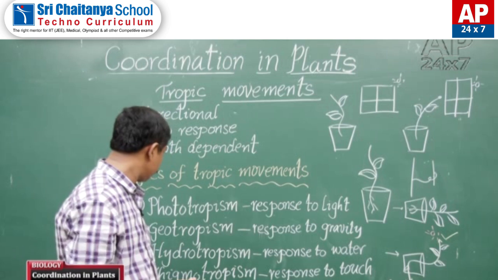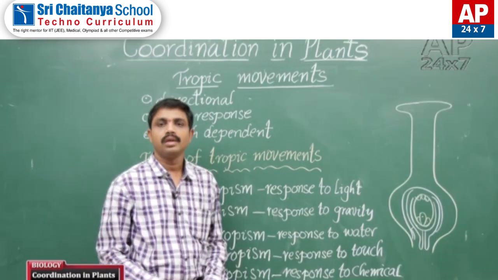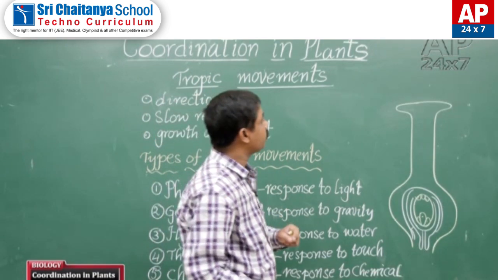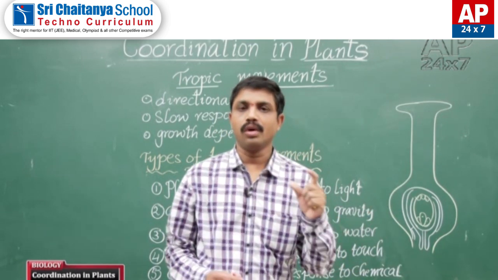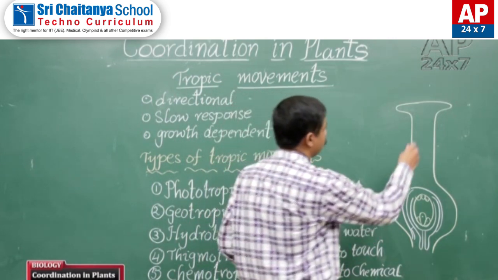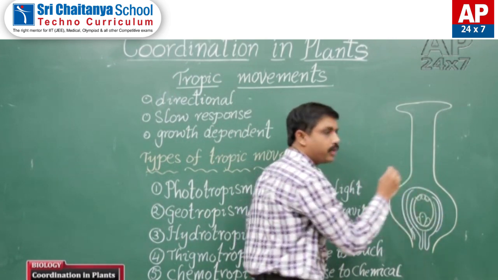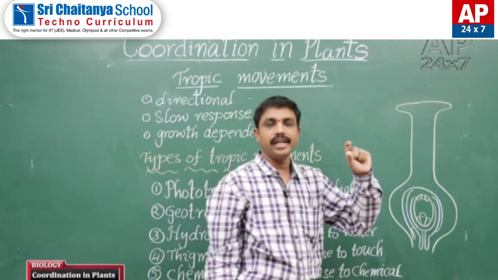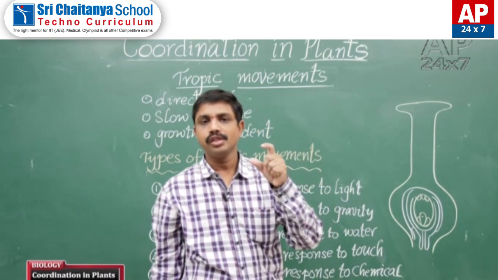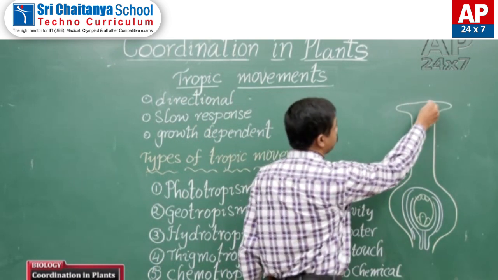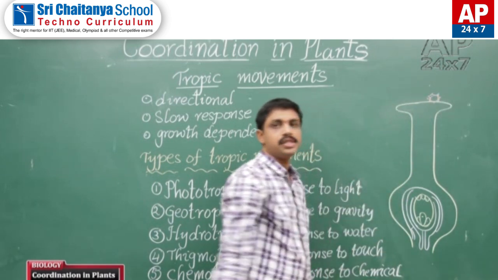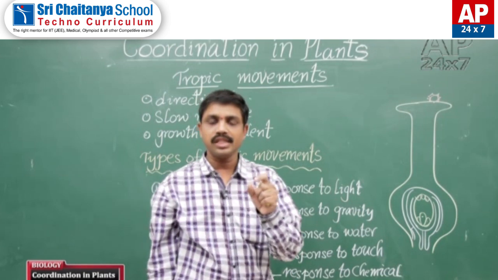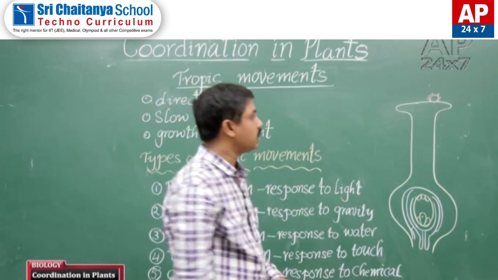And the next one is chemotropism. At last, in chemotropism, this is the carpel, the innermost whorl of the flower. It consists of stigma, style and ovary. The stigma secretes sugars. Whenever the pollen grains drop on the stigma, the sugars stimulate the pollen grains.